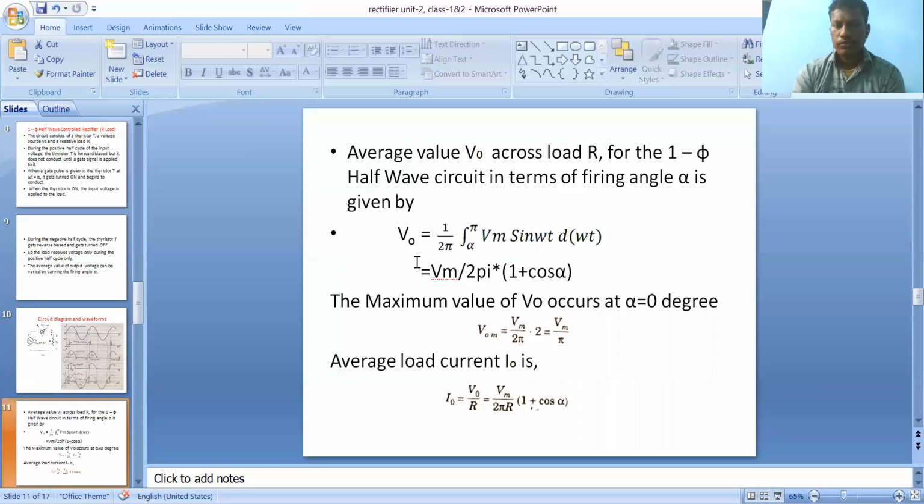Suppose we should calculate the maximum value. Alpha is equal to 0, cos 0 is 1, the 2 cancels, and we get Vm by pi only. What is the average load current? Already we have V naught, so I naught is equal to V naught by R. So what is the V naught formula? Vm by 2 pi R into 1 plus cos alpha.